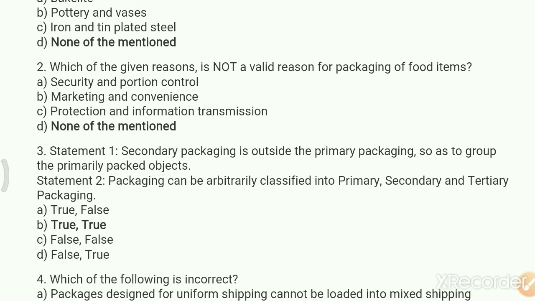Question third, statement first, secondary packaging is outside the primary packaging so as to group the primarily packed objects. Statement 2, packaging can be arbitrarily classified into primary, secondary and tertiary packaging. The packaging is classified as primary, secondary and tertiary packaging. It's true. The secondary packaging is outside the primary packaging. So this is also true. That's why the option B, true is correct here.